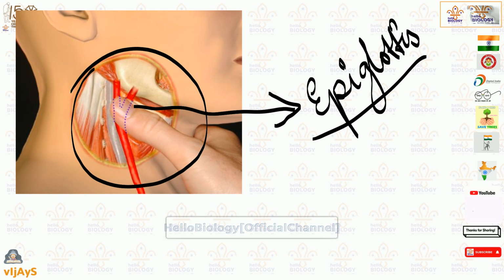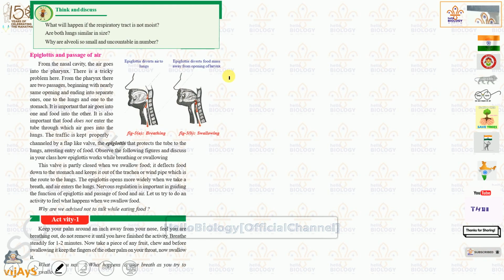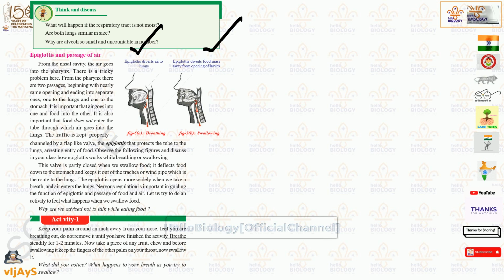Understood? And here is the topic. We have epiglottis and passage of air. You can see epiglottis diverts air to the lungs. Yes, this is true. And epiglottis diverts food mass away from opening the larynx. Yes, this is true. You can see here air is there, air passage.